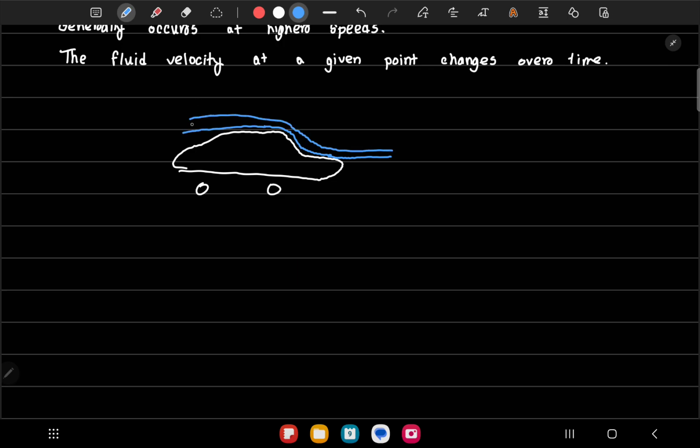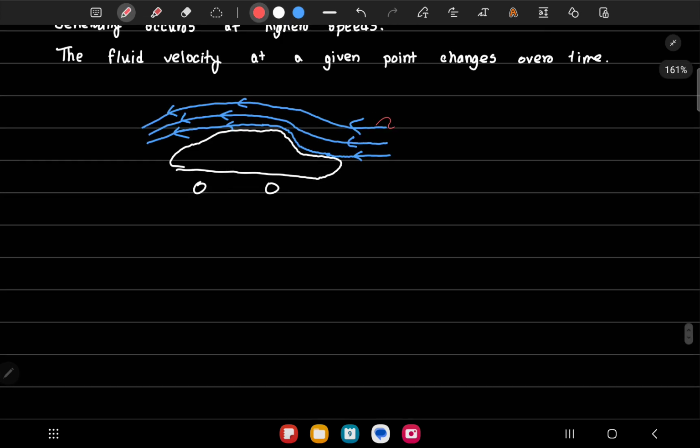This is how the air particles move if the car is streamlined. So this shape is called streamlining. The air coming just goes over the car and back. So in this case it can maintain a laminar flow. Laminar flow gives less resistance than turbulent flow.